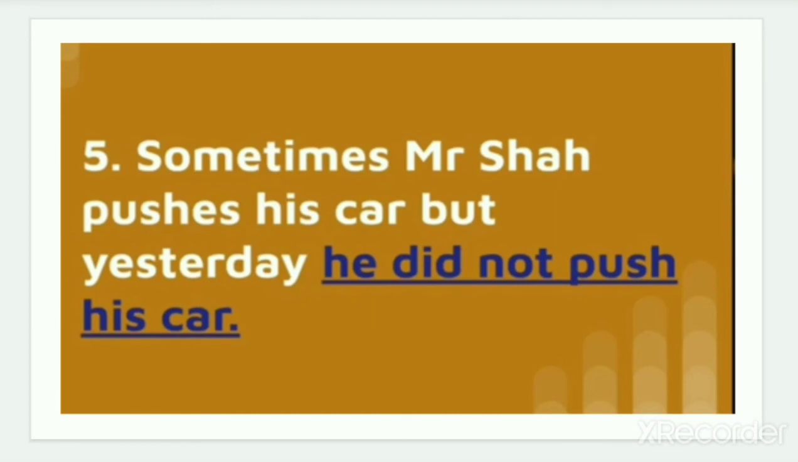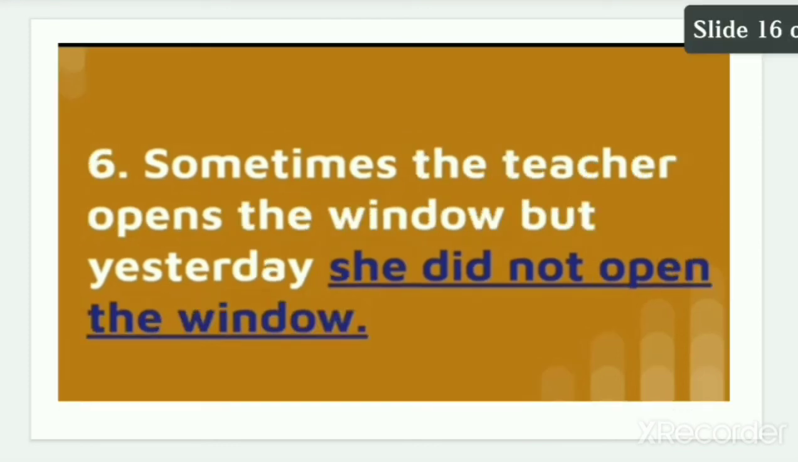Sometimes Mr. Shah pushes his car, but yesterday he did not push his car. Number 6 we have: Sometimes the teacher opens the window, but yesterday she did not open the window.